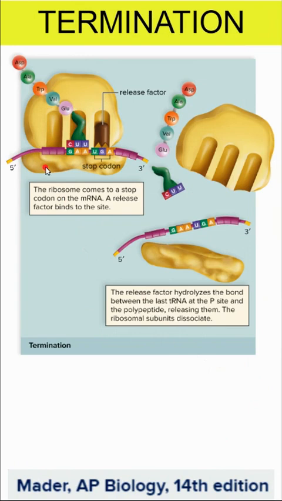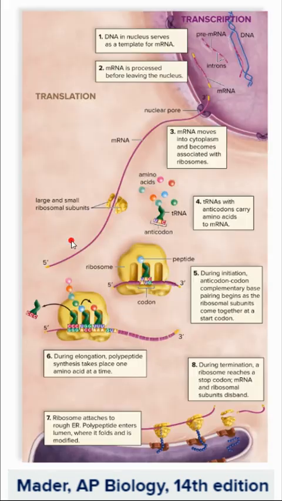Eventually, we're going to get to termination, and a protein release factor will bind to the stop codon. And when this gets to the P site, it disconnects and releases the polypeptide chain to coil up into its two and three-dimensional shape to become a functional protein. And then the large and small subunits disconnect and dissociate.